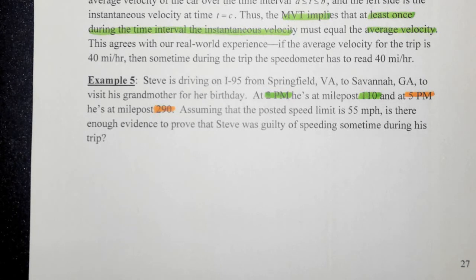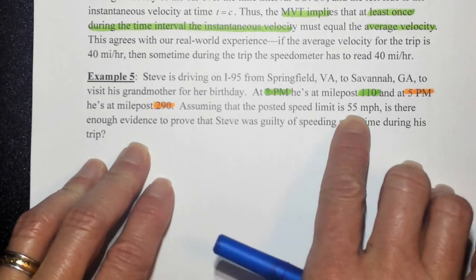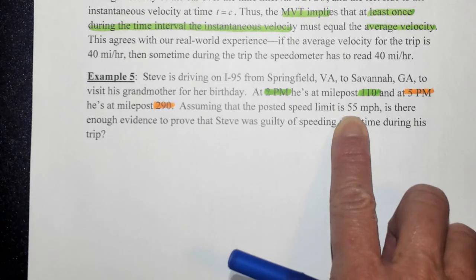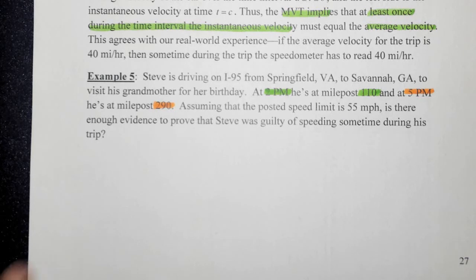Okay, guys, this is not about pulling him over, arresting him, or whatever. This is just showing, is there some kind of proof that he was driving in excess of 55 miles per hour? That's all we're doing. So we're going to use the MVT. So we need to state the hypothesis first.